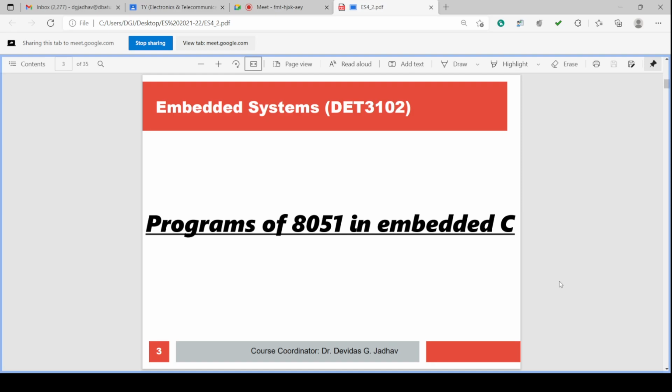We are moving from one register to this register, adding to this register, direct addressing, indirect addressing. These mnemonics are there. And now what are we doing? We are writing the program in a higher level language. Which is the higher level language? It is embedded C. Embedded C is a higher level language. What is the difference between higher level language, lower level language, and machine language?